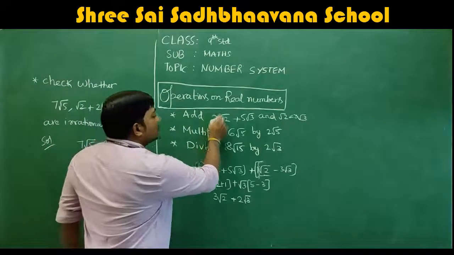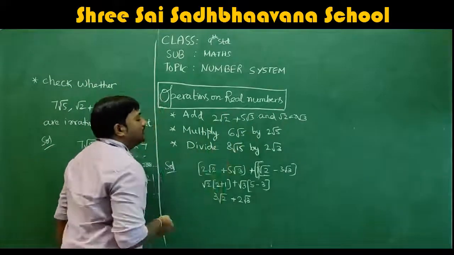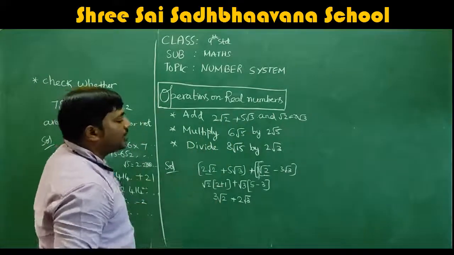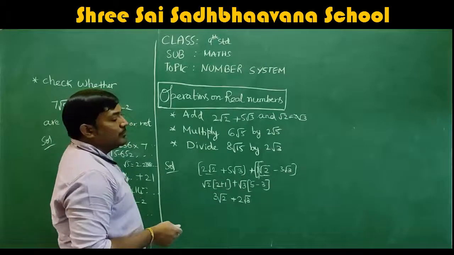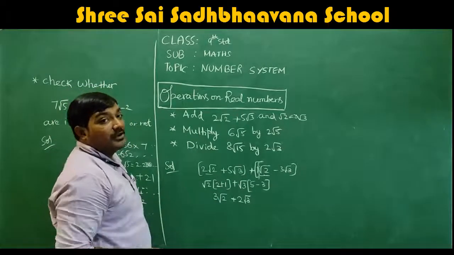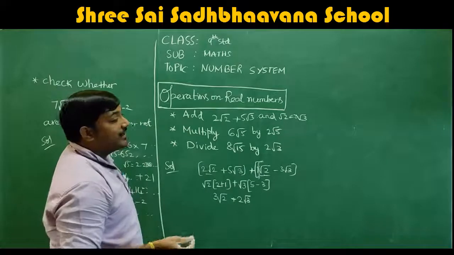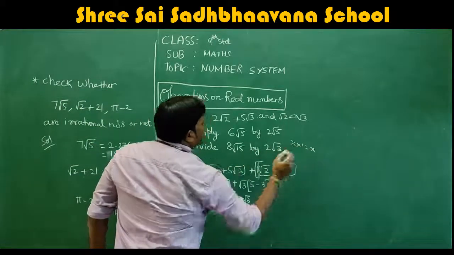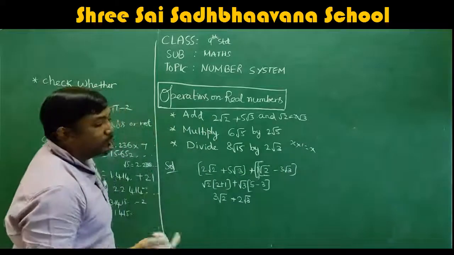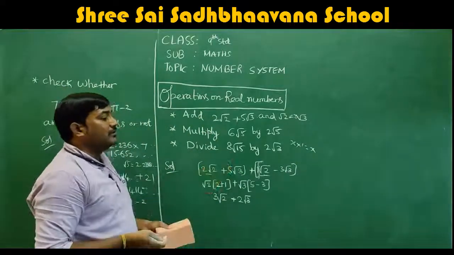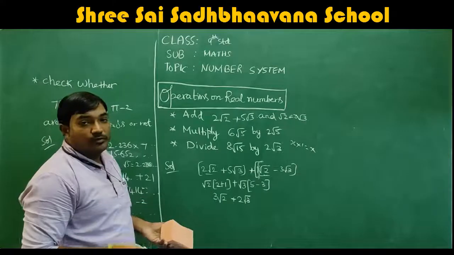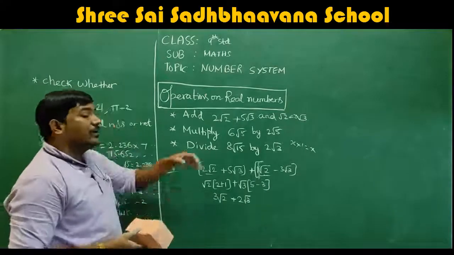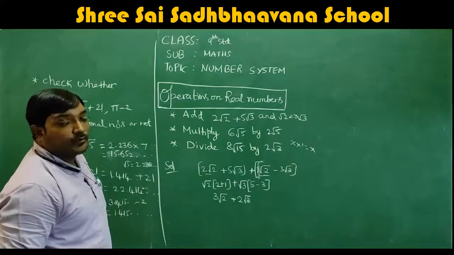What I'm doing is just adding these two real numbers: 2 root 2 plus 5 root 3 plus 1 into root 2 minus 3 root 2. You see, root 2 can also be written as 1 into root 2, as I can write x as 1 into x. Any number multiplied with 1 is the same number. So 1 multiplied with root 2 is root 2 itself. For your understanding, I am writing it as 1 into root 2 or 1 root 2.